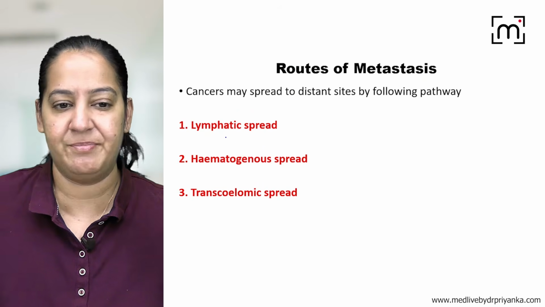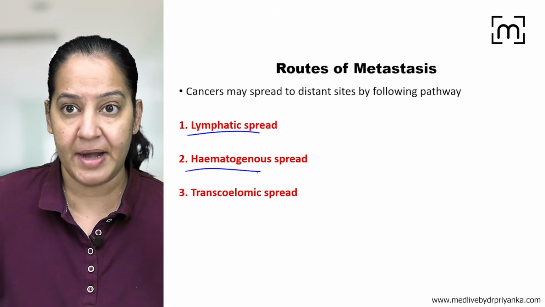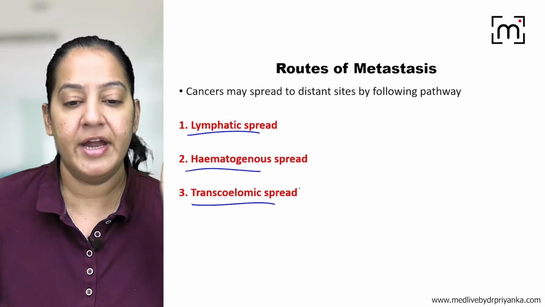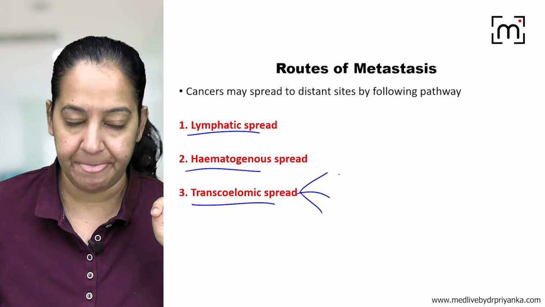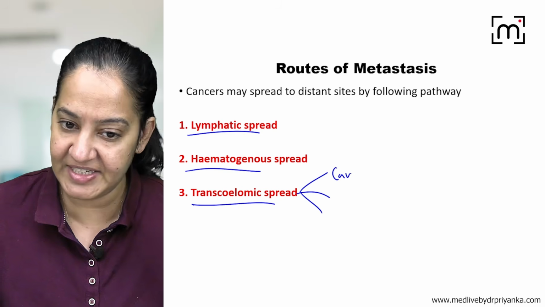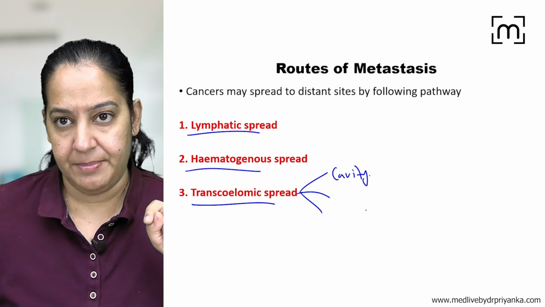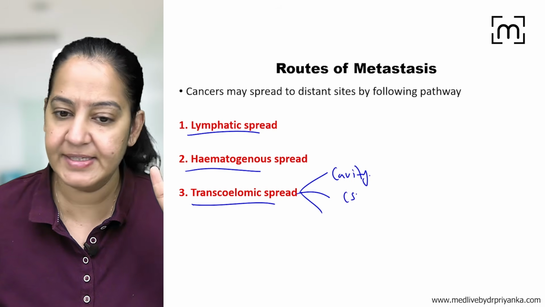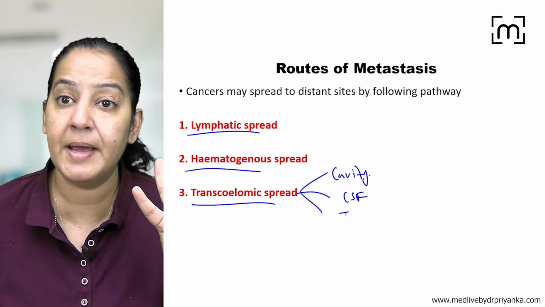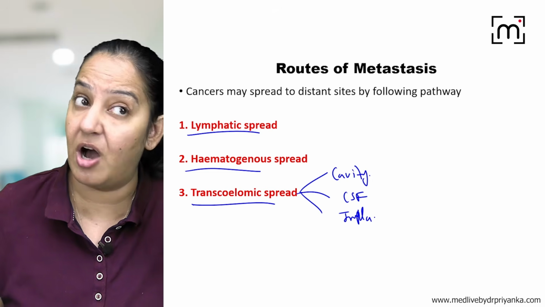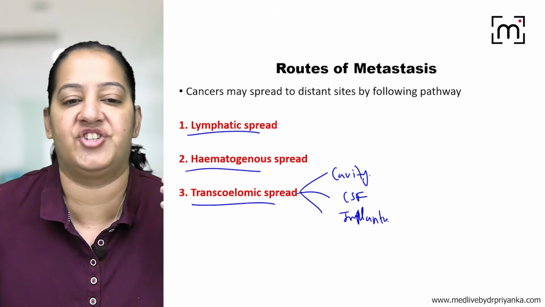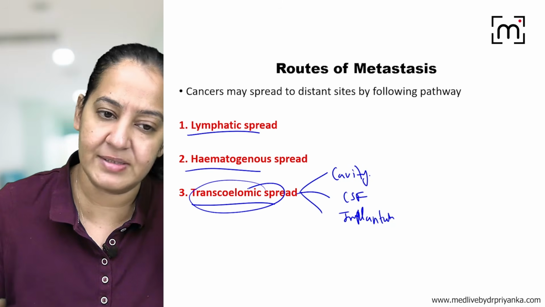So what are the three routes we have studied? We have studied three routes of metastasis: the lymphatic, the hematogenous, and transcoelomic. In transcoelomic also we have seen three. The first one is through cavity. The example is Krukenberg, through cavities. The second is CSF. And the third one is implantation via the surgeon's scalpel or needle. So those are the three types of the transcoelomic route.